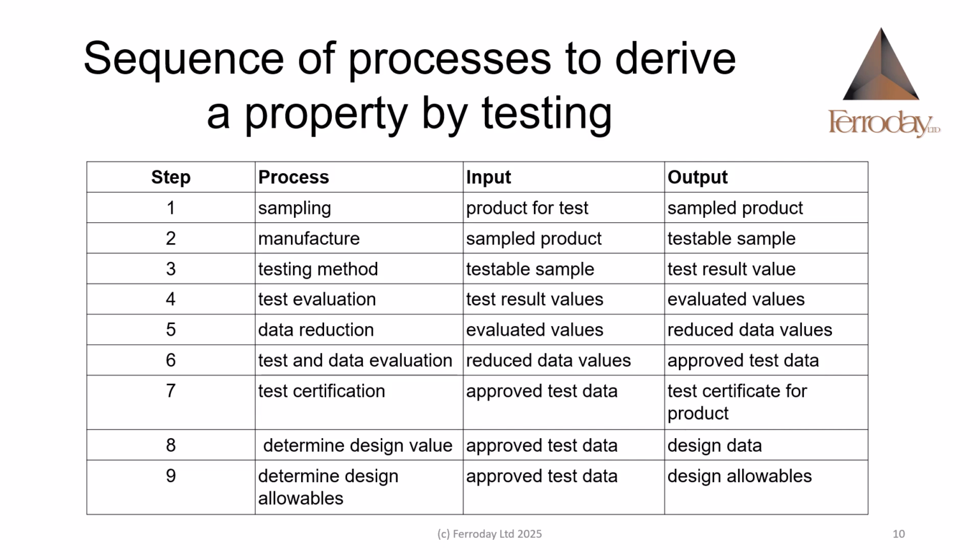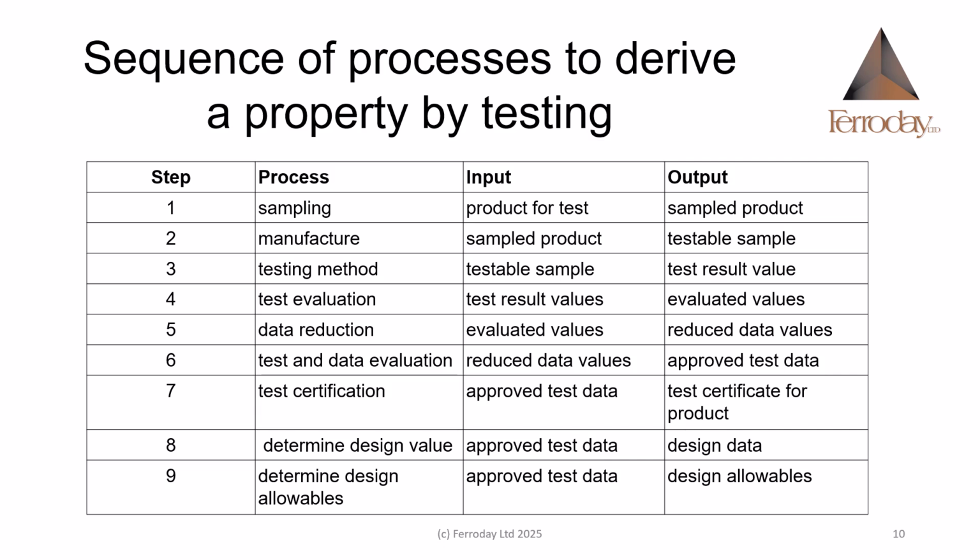Testing procedures are usually specified by a quality manual, and therefore the whole sequence of processes should be evaluated, Step 6, to confirm that the requirements of the quality control process have been satisfied. The approved data resulting from this evaluation may be entered into a test certificate that would accompany the product for the assurance of the customer, Step 7.